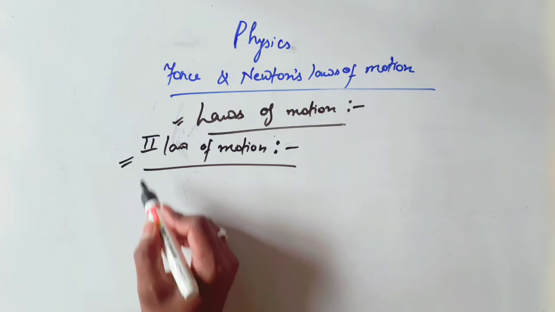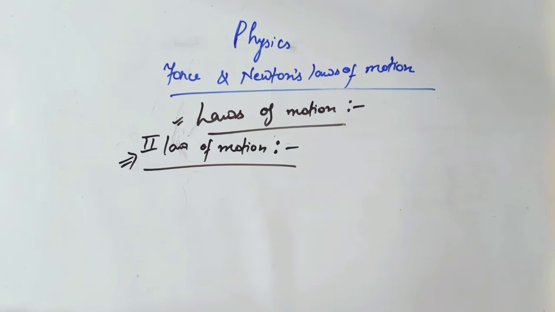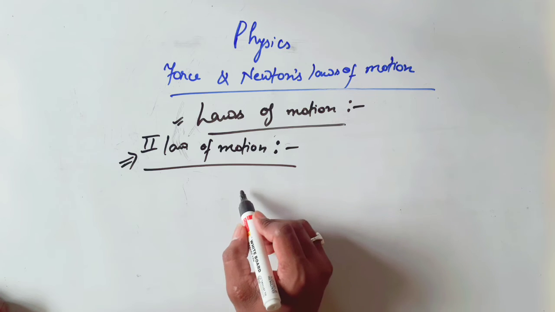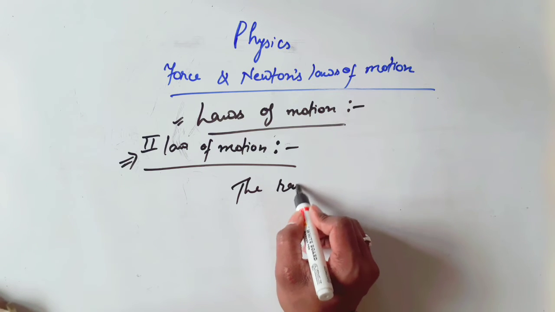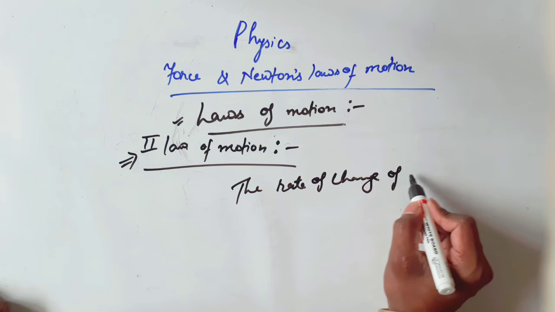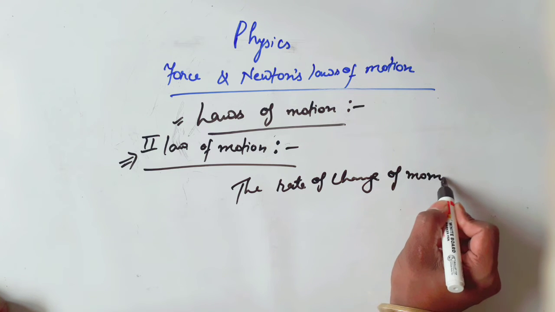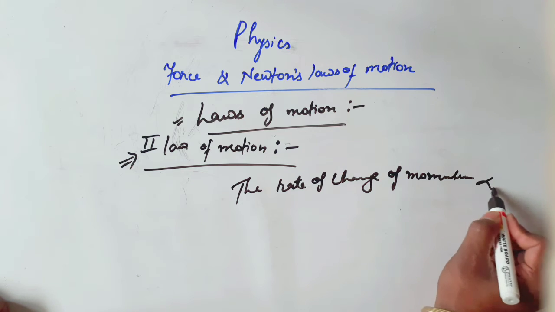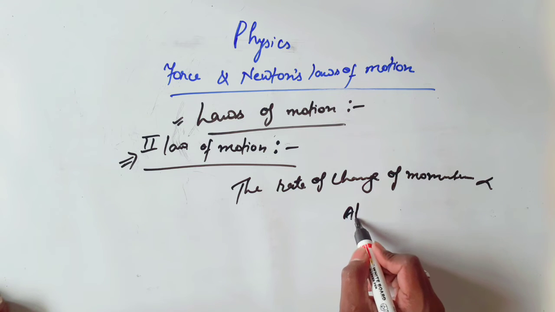Now, what is the second law of motion? The rate of change of momentum will be directly proportional to the applied force.